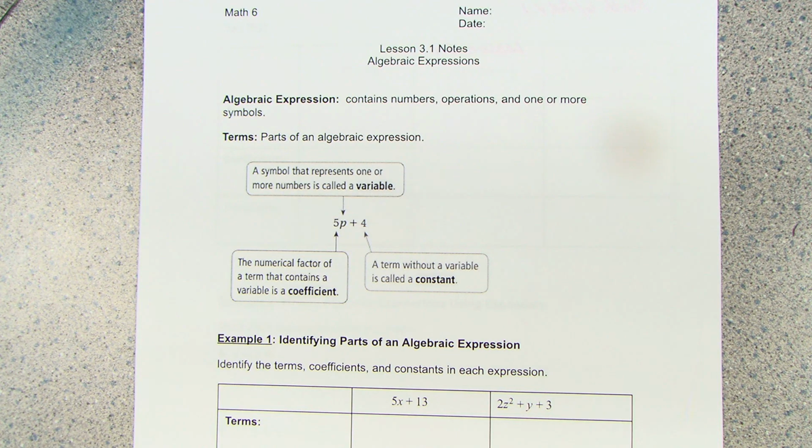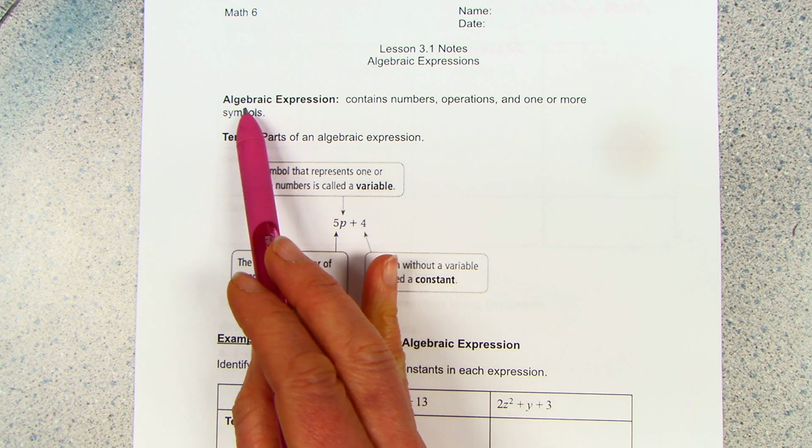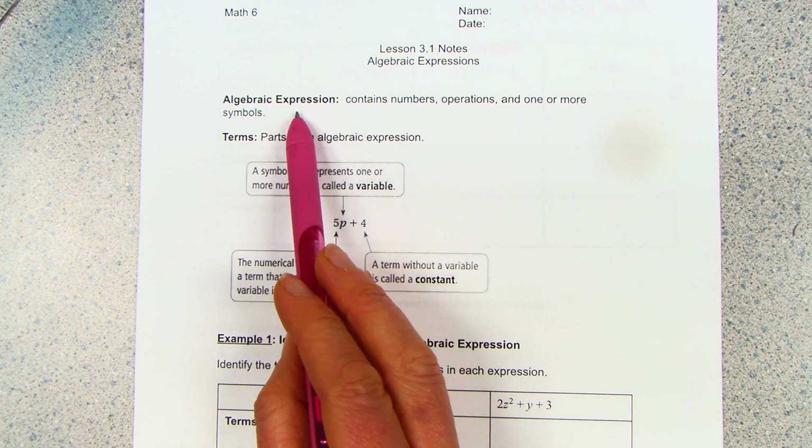This is our first set of notes from Chapter 3. It is Lesson 3.1 on algebraic expressions. So the chapter starts with some new vocabulary. There's a lot of vocabulary in this chapter. Our first new word is, what is an algebraic expression?